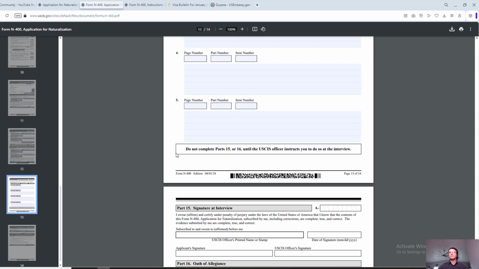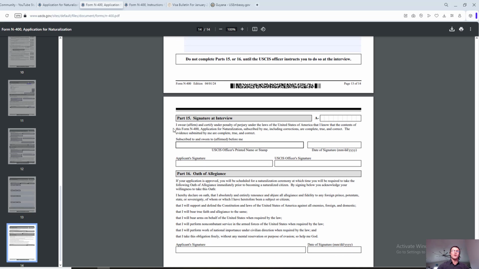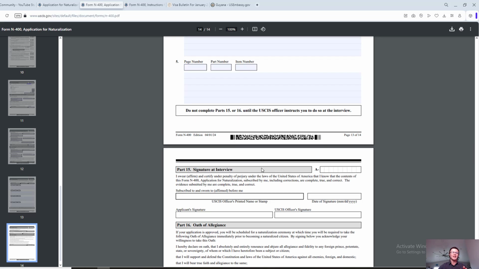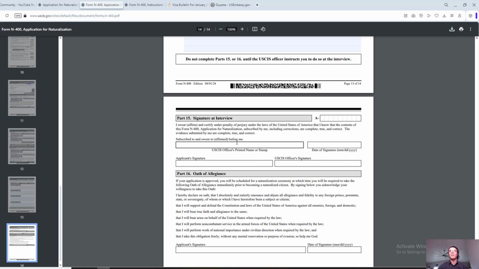All right, now we're moving on to part number 15 and 16. These are the only things that you're gonna leave blank. If you're doing it online, you don't have to worry about it. But if you're filing the paper application, this is the only thing that you're leaving completely blank, apart from the part that is in the very beginning that we started with.